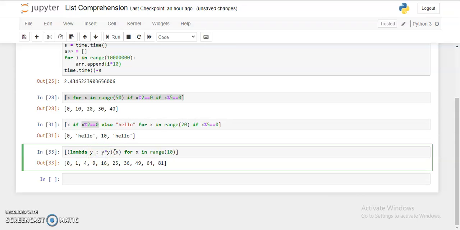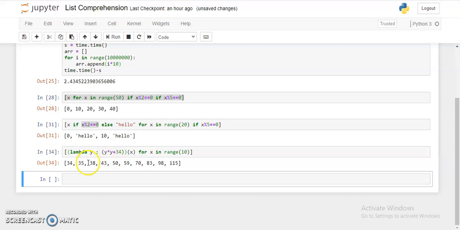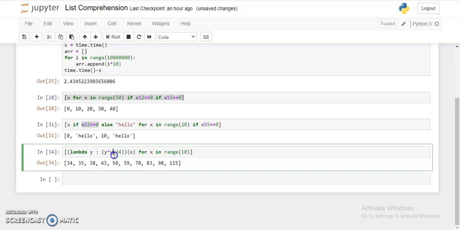So now instead of x we are passing x multiplied by x, that is x square, that's all. So you can apply many different mathematical functions here, like plus 34, right? And now we can check, yes, 34 is added to the solution of squares, right?